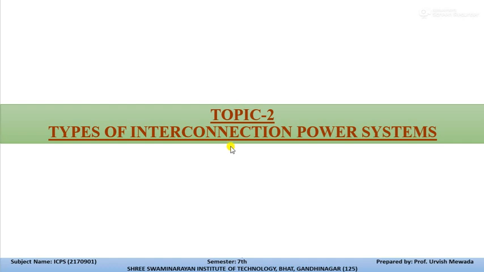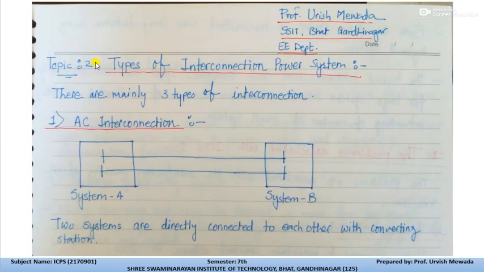In this subject, we already discussed topic number 1, the concept of interconnection. Now this is topic number 2, types of interconnection in a power system. We use different utilities for the interconnection of power systems. The first type is AC interconnection.